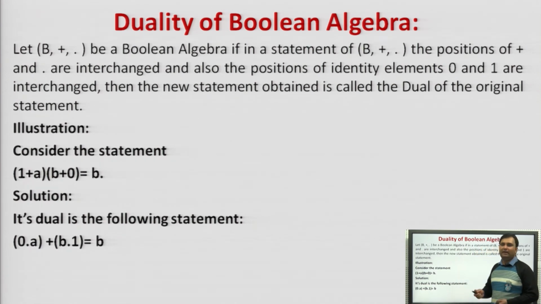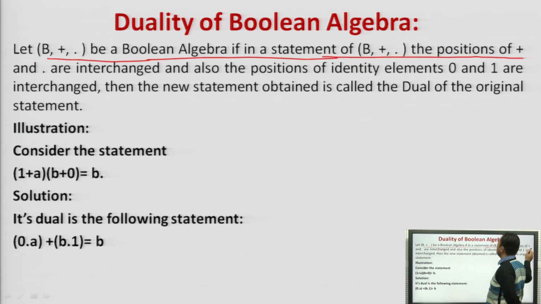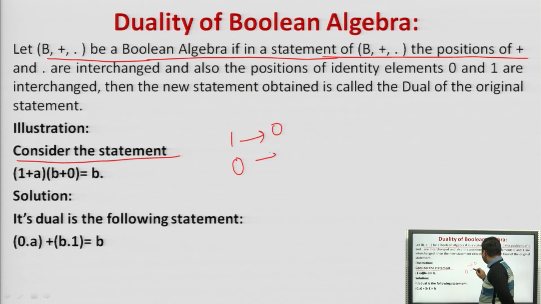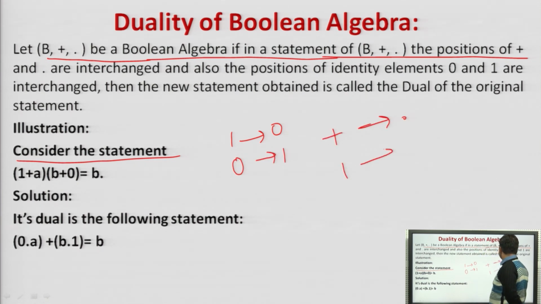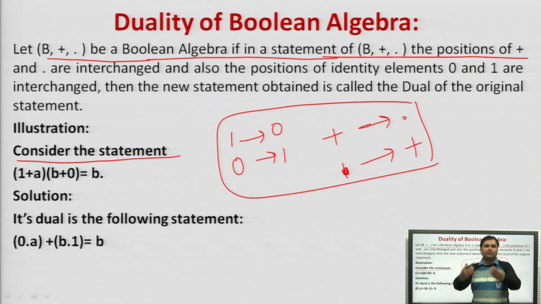This is the basic duality. In duality, what will we do? Let B, plus, star be a Boolean algebra, and a statement is given to us. Let's take an example of this: if 1 plus A and B plus 0 is equal to B, then what we will do is replace 1 with 0, 0 with 1, plus with star and star with plus. So these are the changes we will make. Dual means just the opposite.